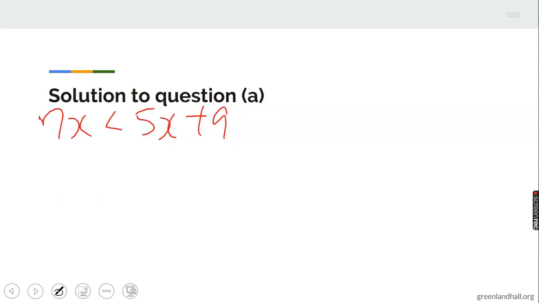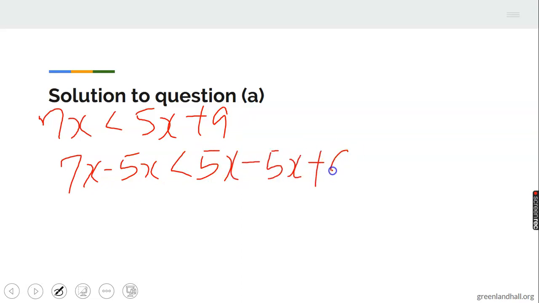Now, integral values means we are going to list out the possible values of x, and they must be integers. Integers are whole numbers, negative whole numbers, and 0 inclusive. Now, I don't want 5x to be here, so subtract 5x from both sides. 7x minus 5x less than 5x minus 5x plus 9, and I will have 2x less than 9. That means x is less than 4 whole number 1 over 2.